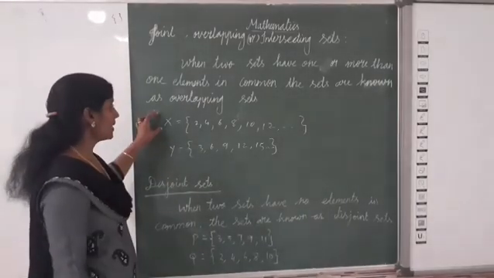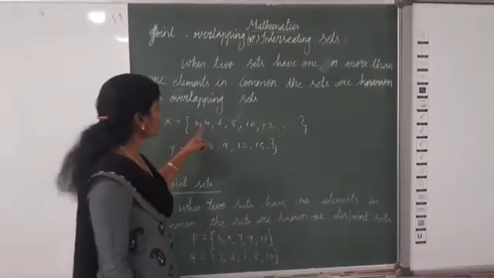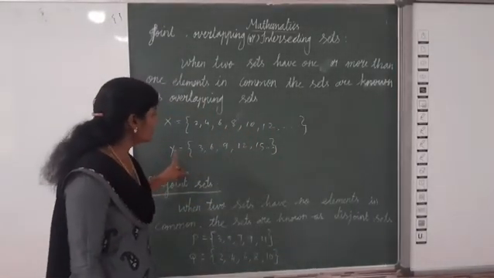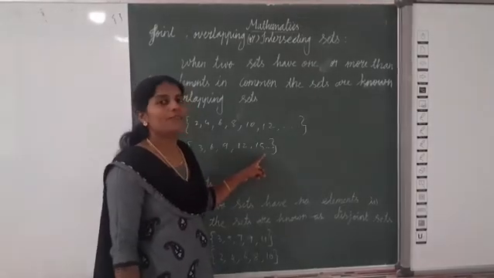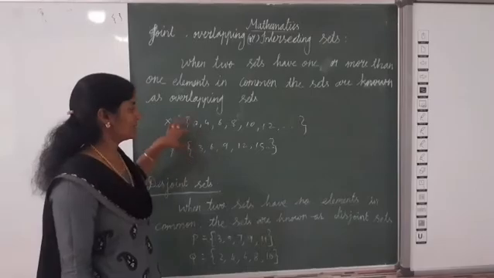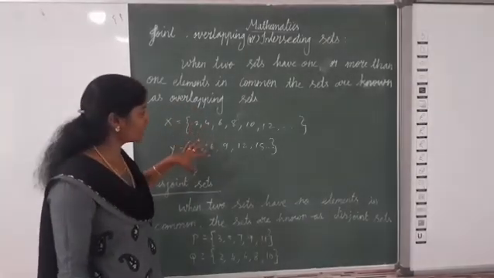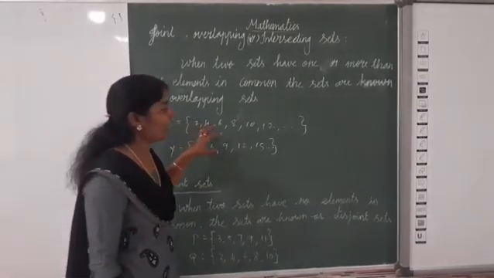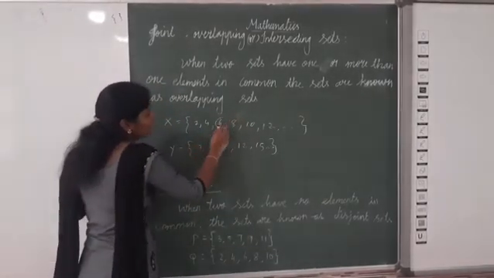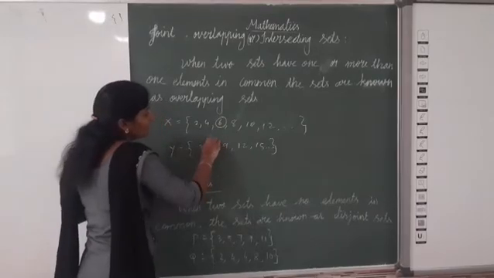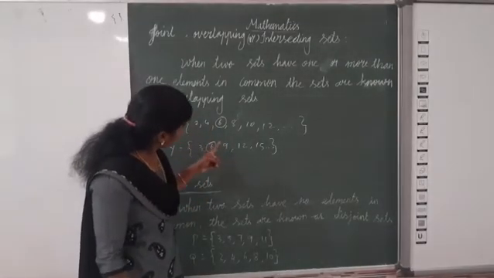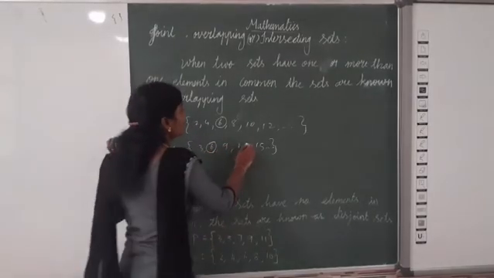Clear? Now listen. Set x equal to {2, 4, 6, 8, 10, 12, etc.} Set y is equal to {3, 6, 9, 12, 15, etc.} Now compare these two sets. What are the common elements there? Okay. Now listen here. 6 is common because this 6 is in x and y. Now 12 is also common.